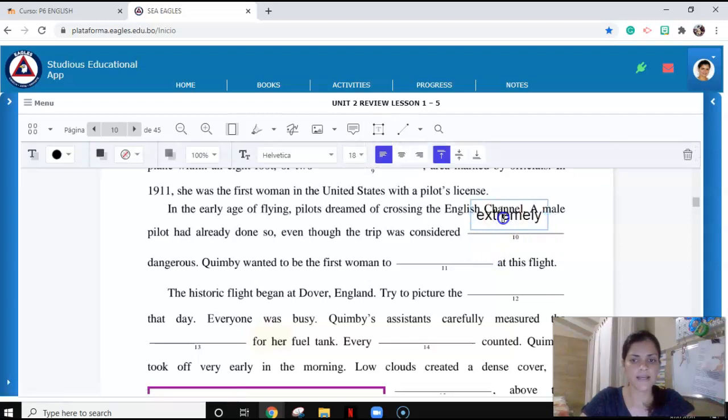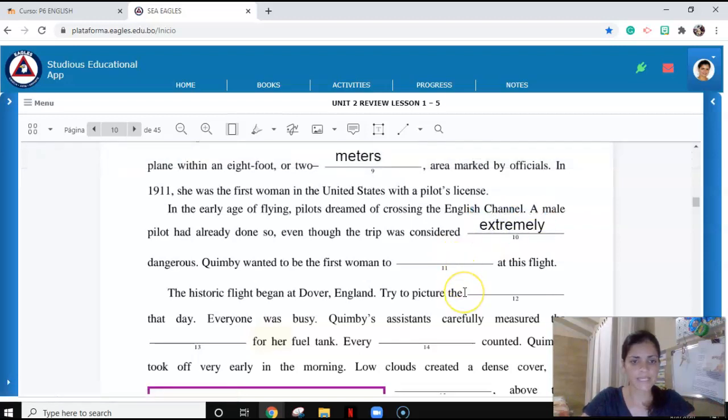Let's have a look at number 11. Kimby wanted to be the first woman to at this flight. Again, if it's difficult for us to look for context clues within the same sentence, we need to look at the whole context of the article.